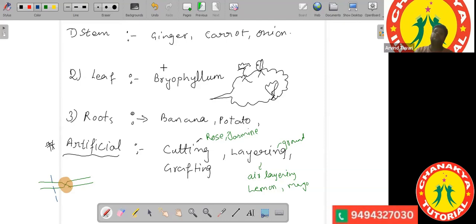Okay. And those plants which are grown by the method of layering, they start giving the fruits early. Like if you are planting a plant with the help of a seed, it will take a long time to give you fruits. But those plants which have been planted by the layering method, they start giving the fruits at an early stage. So with the layering, you can get the exact plant which you want. And the second thing is that it is an early method. With this, the plant will start giving out fruits early.